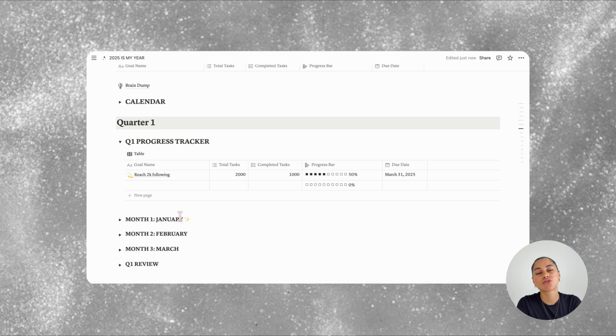This is so that you can track your progress of achieving them through those 3 months. This is exactly the same as the progress tracker at the top of the page. When adding your goals in, you'll want to make the due date the last day of the last month of that quarter. So as you can see, the due date for this is March the 31st.